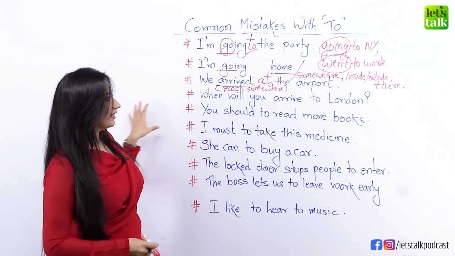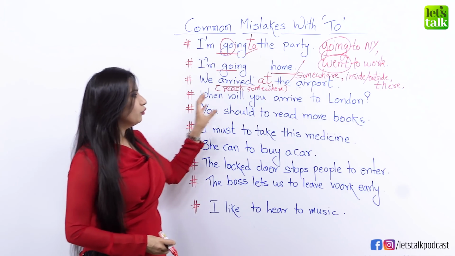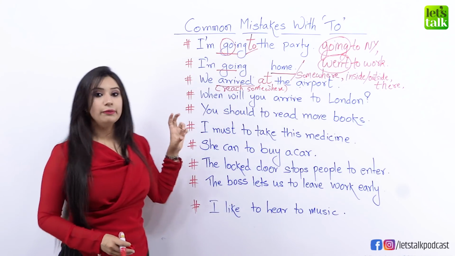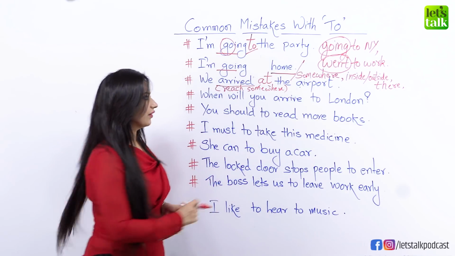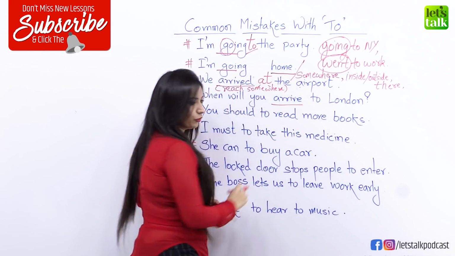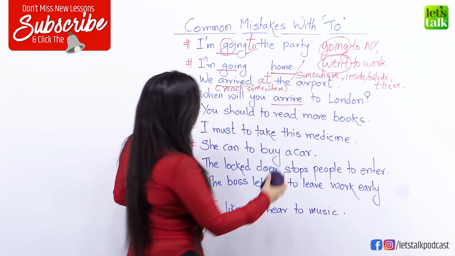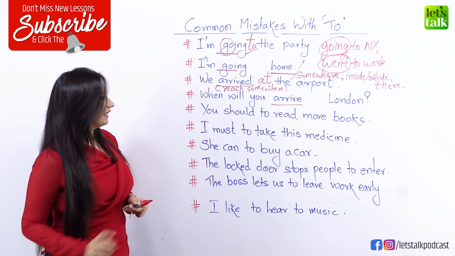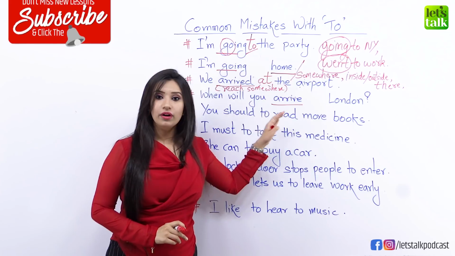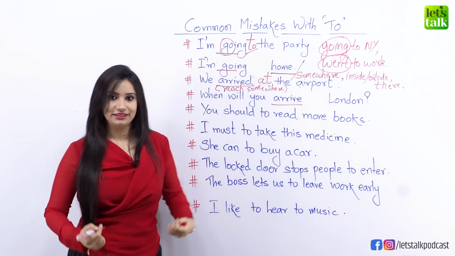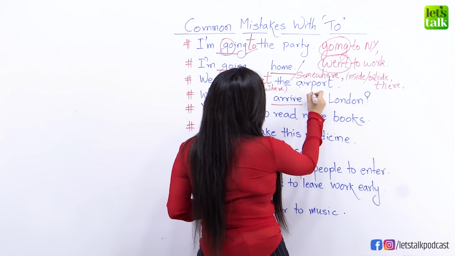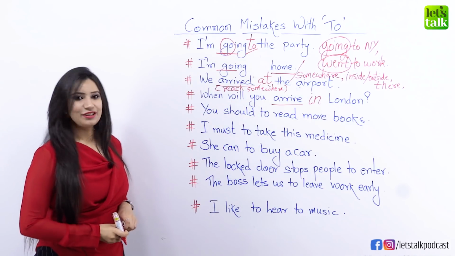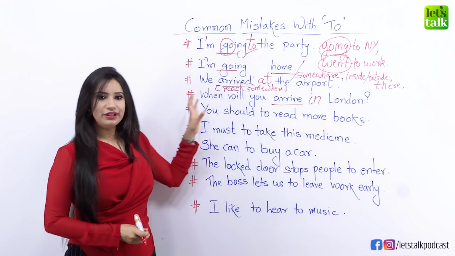Okay, now let's look at the next sentence. When will you arrive to London? So like the previous sentence, we will not use to with arrive. So let's remove this. How will you complete this sentence? When will you arrive in London? Yes, that's the appropriate preposition here instead of to, okay? Great. So this is how we use this.